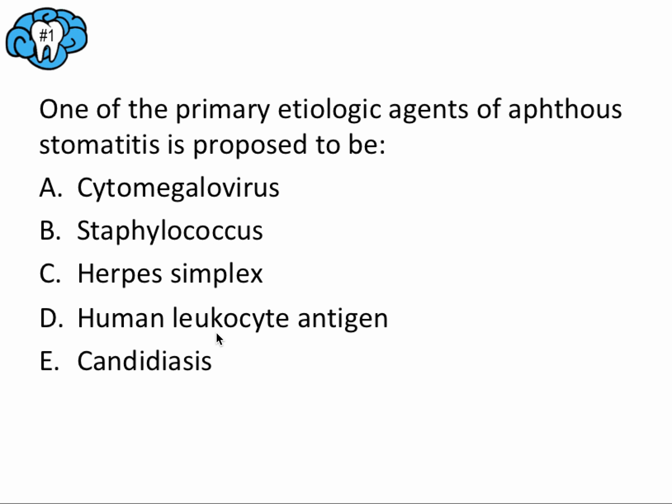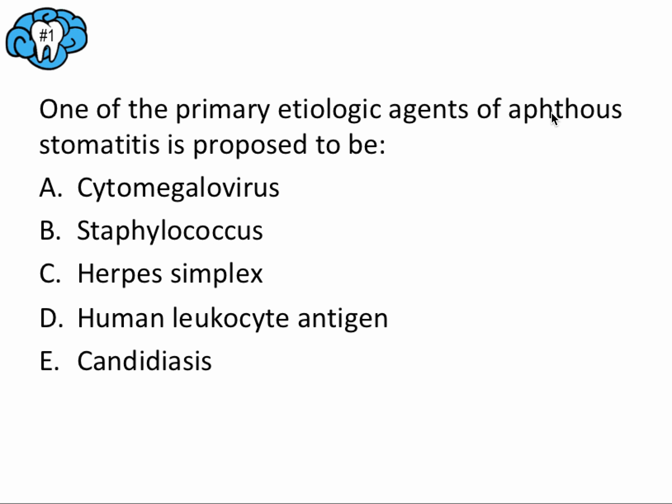And probably the only really unfamiliar answer choice here is D. And even if you don't know exactly what human leukocyte antigen is, it sounds like something to do with the immune system because you have leukocytes, which are white blood cells. You have antigens, we know antigen presenting cells are in the immune system. And it turns out HLA is a complex used for self recognition by the immune system.